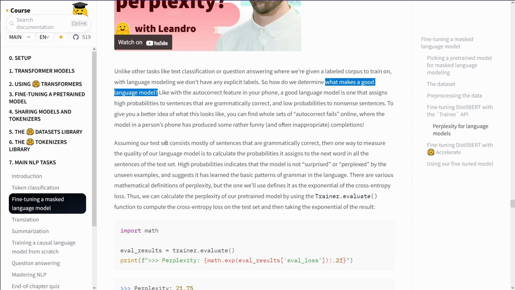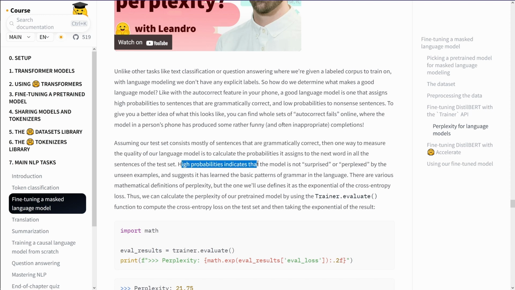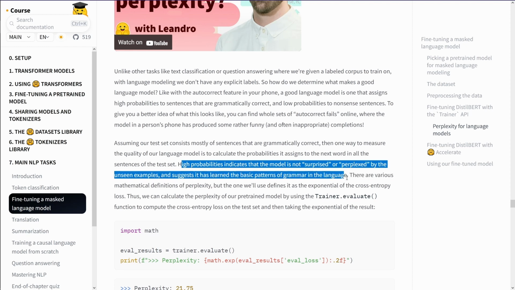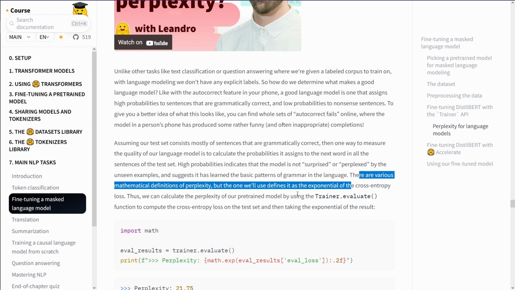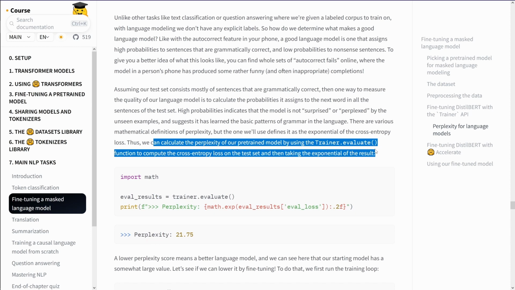Assuming a test set consists of sentences that are grammatically correct, then one way to measure the quality of our language model is to calculate the probability it assigns to the next word in all of the sentences of the test set. High probability indicates that the model is not surprised or perplexed by the unseen examples and suggests it has learned the basic pattern of grammar in this specific language. There are various mathematical definitions of perplexity, but the one we'll use defines it as the exponential of the cross entropy loss. Nice! Calculate the perplexity of our pre-trained model using the trainer evaluate.